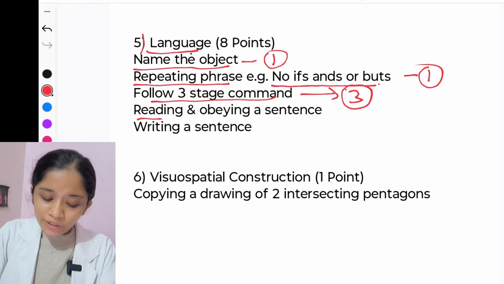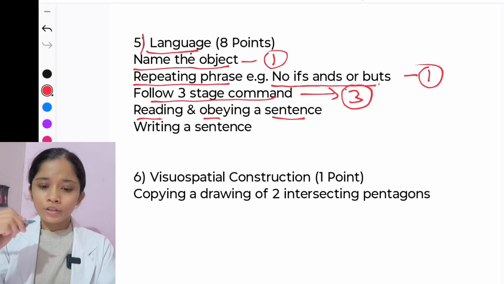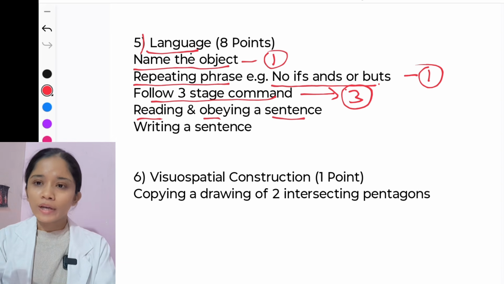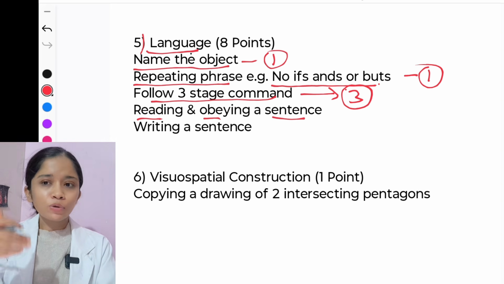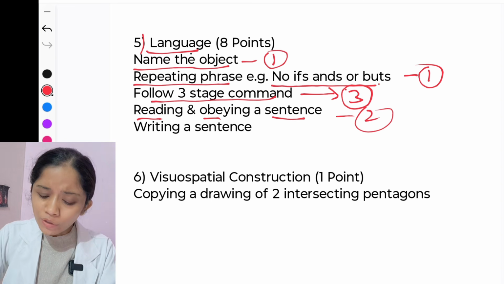And the fourth is reading and obeying a sentence. Like we write any sentence like "close your eyes". If the patient is able to read "close your eyes", and also does the action of closing the eyes, that is, obeys the command, then we are giving 2 marks.